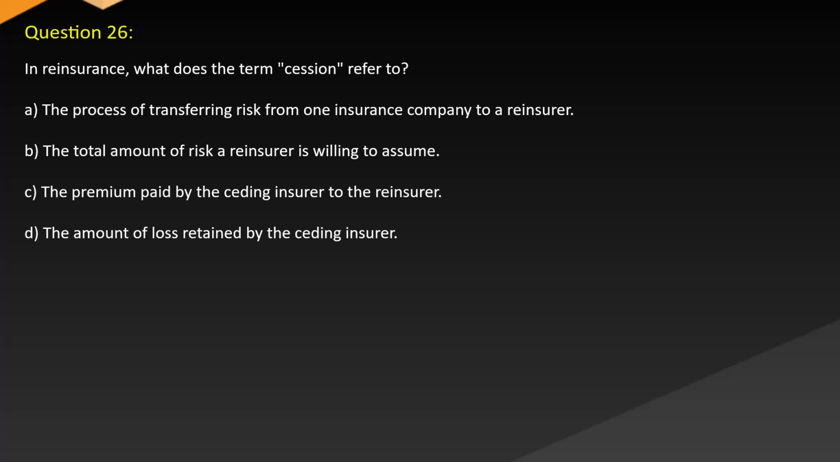Question 26. In reinsurance, what does the term cession refer to? A. The process of transferring risk from one insurance company to a reinsurer. B. The total amount of risk a reinsurer is willing to assume. C. The premium paid by the ceding insurer to the reinsurer. D. The amount of loss retained by the ceding insurer.